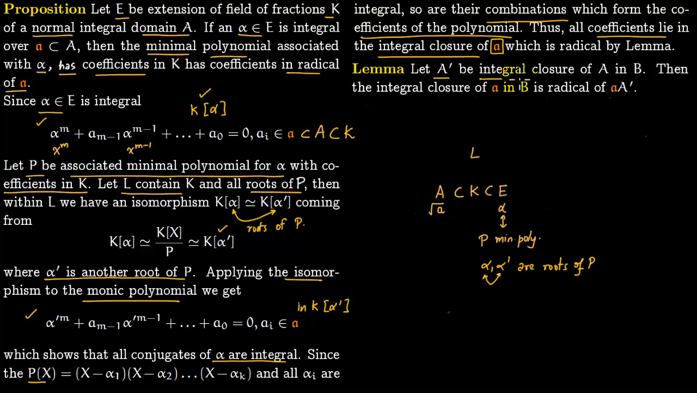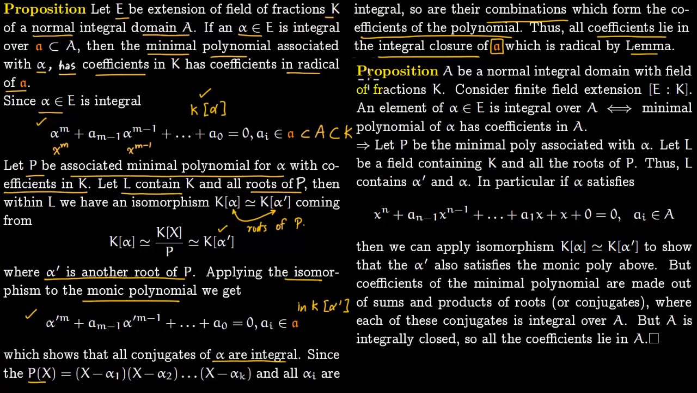So let A prime be an integral closure of A in B. Then the integral closure of A in B is the radical of A prime. But in our case, we have a normal integral domain A, so A is equal to A prime. So this is just the radical of A. So the integral closure of A is the radical of A, because A prime is A, by this lemma we have proved before.